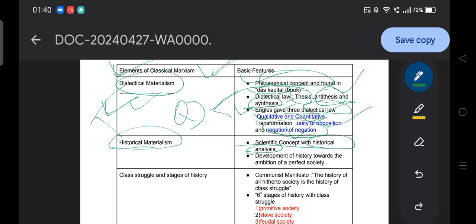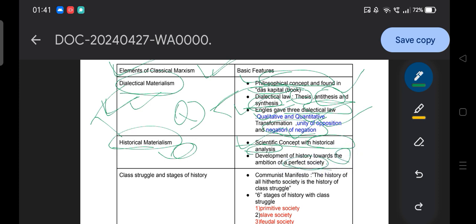For example, Plato's philosophical idea and Hegel's philosophical concept are visionary in nature. But historical materialism is a scientific concept, a proper empirical, practice-based study or historical analysis,